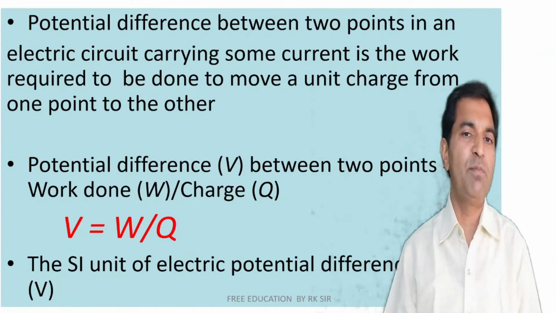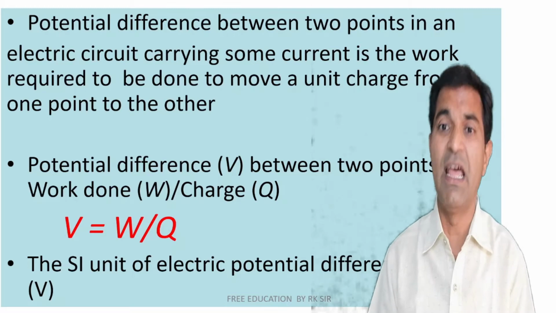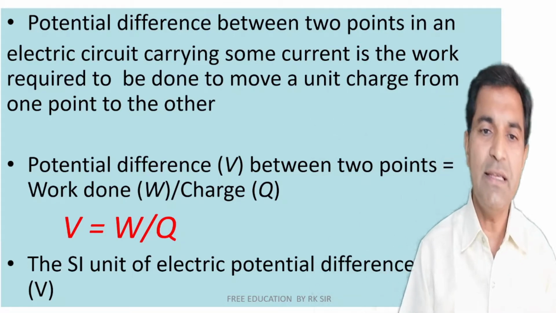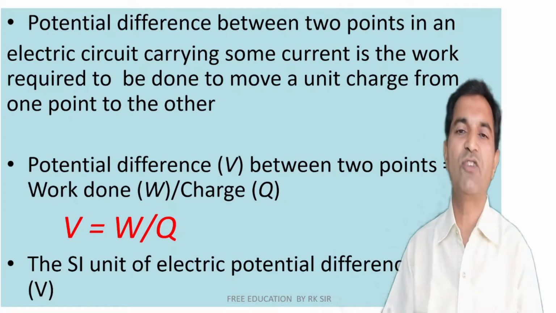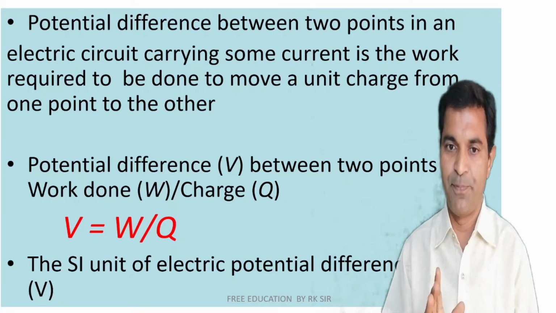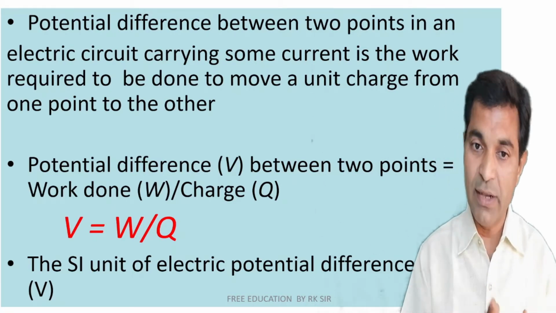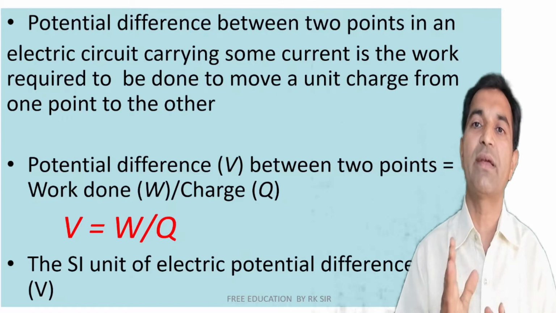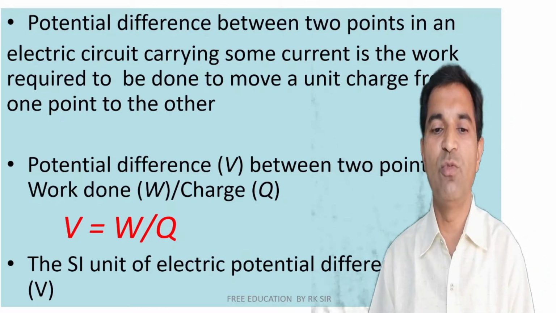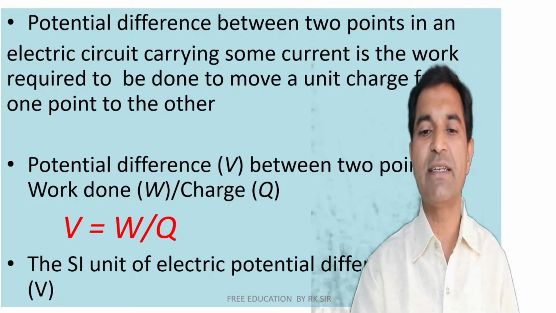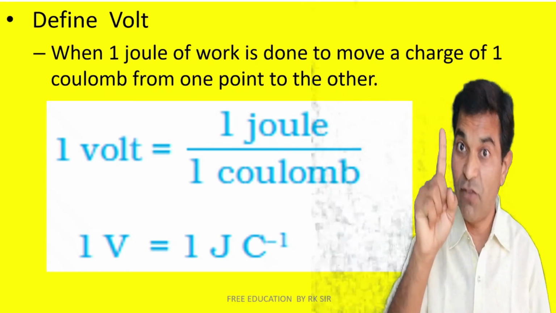Technically, potential difference between 2 points in an electrical circuit carrying some current is the work required to be done to move a unit charge from one point to the other. Mathematically, V, which means volt, the potential difference, is equal to work W divided by Q, that is V = W/Q. The SI unit of electrical potential difference is the volt. Now how do we define 1 volt?